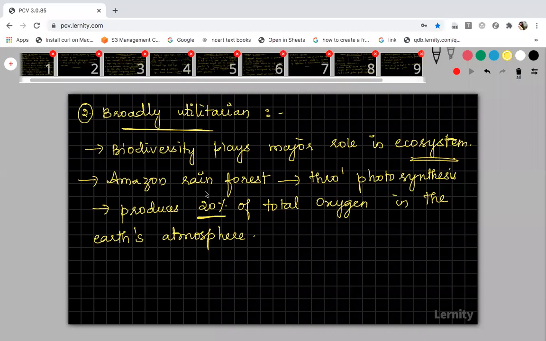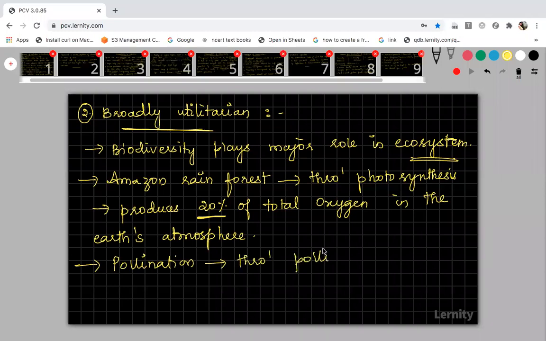So the value of such broadly utilitarian services, like releasing oxygen to the atmosphere, is not based on money. It is completely based on the resource. And also pollination. If pollination is not taking place, the plants cannot give us fruits and seeds without pollinators.